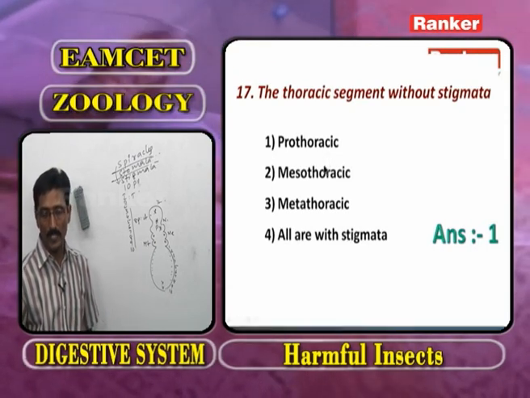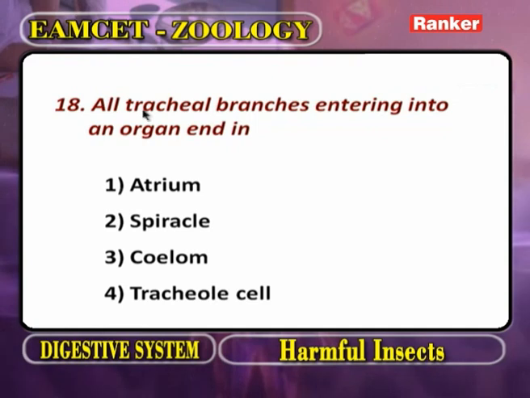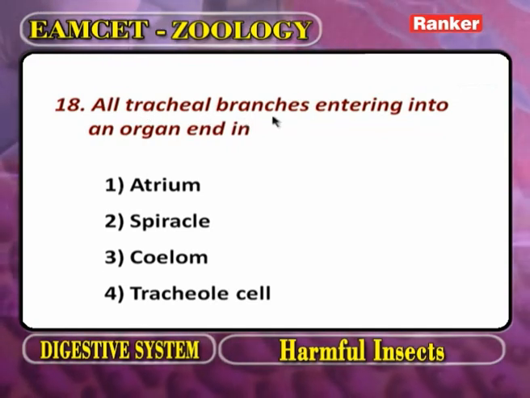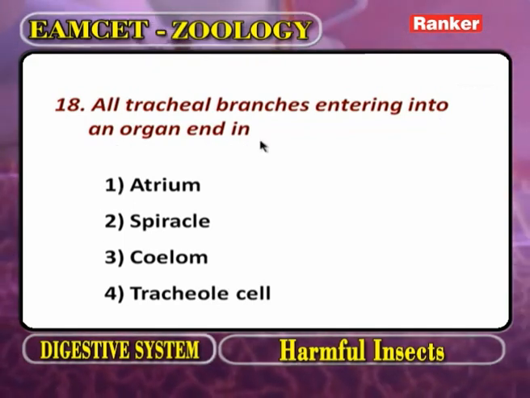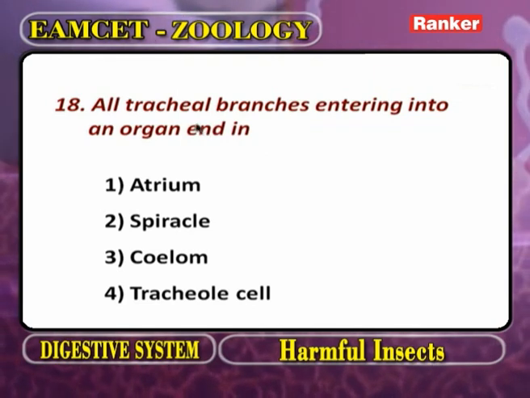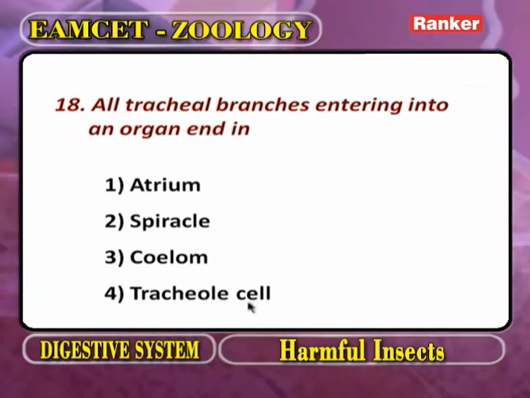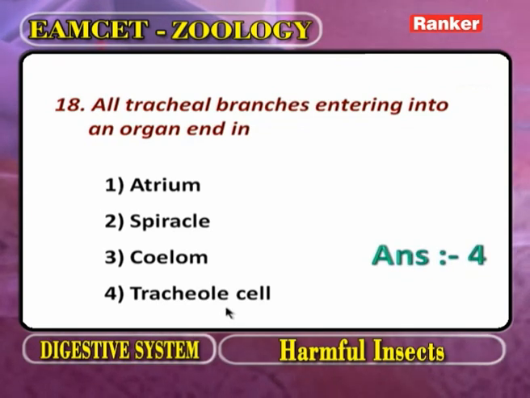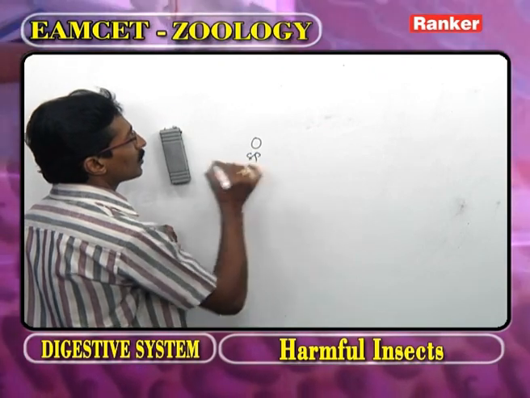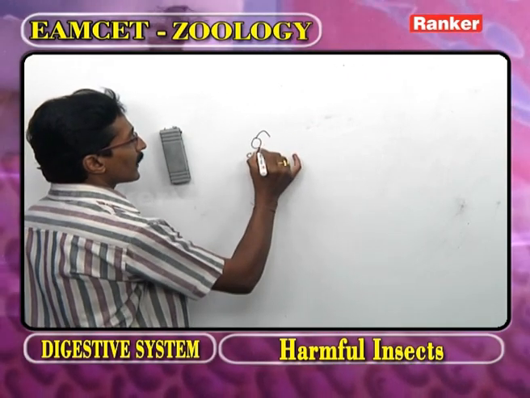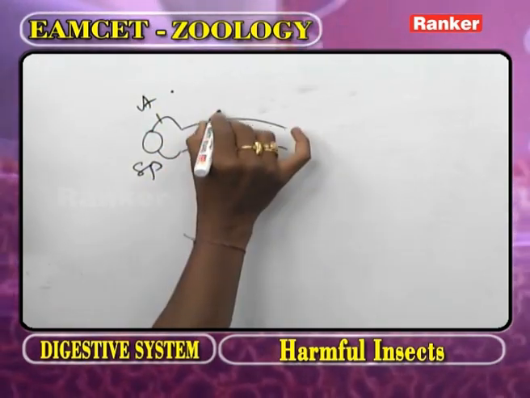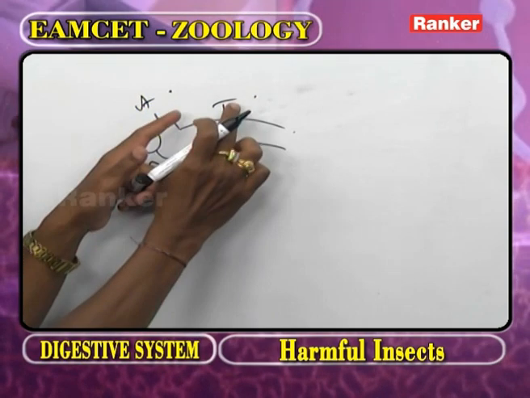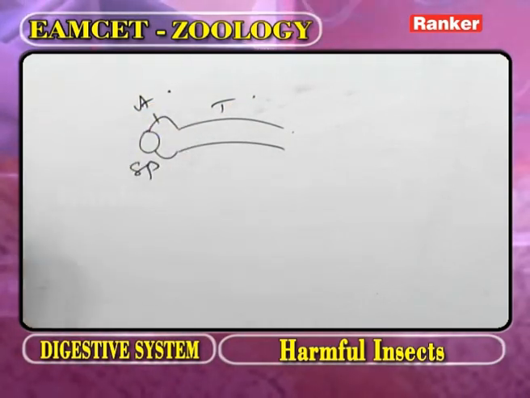Now we go for the next question. All tracheal branches entering into an organ end in: one is atrium, one is spiracle, one is coelom and tracheal cell. Now, as we observe the tracheal system, this part we call the spiracle, we know very well. The spiracle opens into a short tube called atrium. The atrium opens into this one we call the trachea. The trachea starting from atrium.